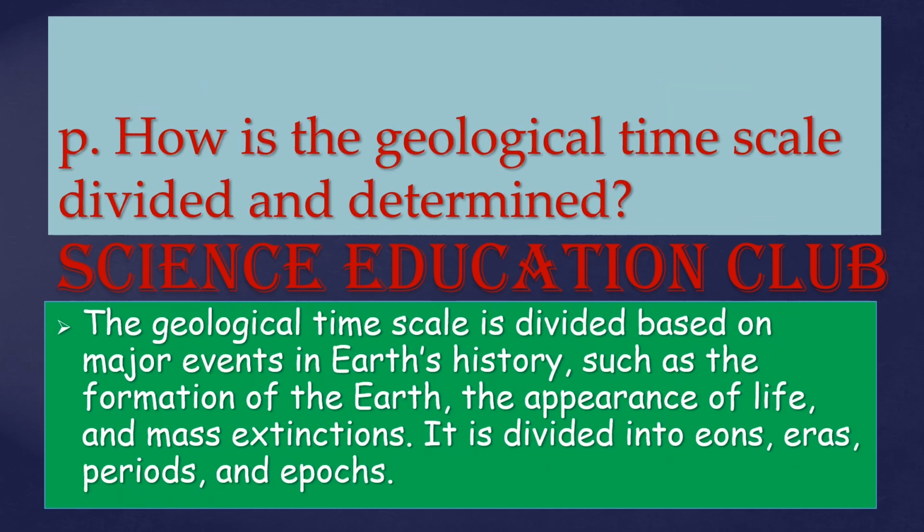How is the geological time scale divided and determined? The geological time scale is divided based on major events in Earth history, such as the formation of the Earth, the appearance of life, and mass extinctions. It is divided into eons, eras, periods, and epochs.